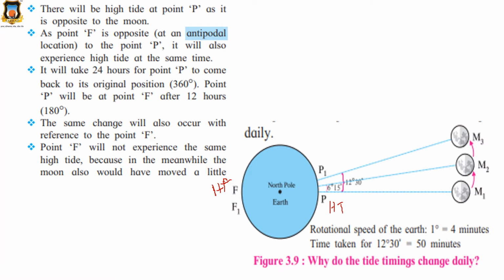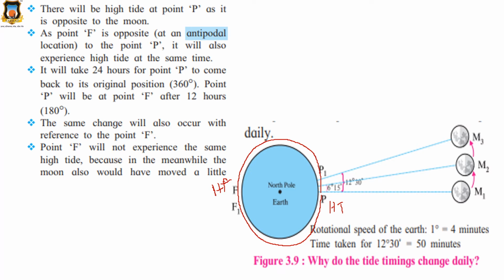Now, it will take 24 hours for point P to come back to the original position. 360 degree, how many hours? Now see all of you, from this point till this point P, 360 degree.